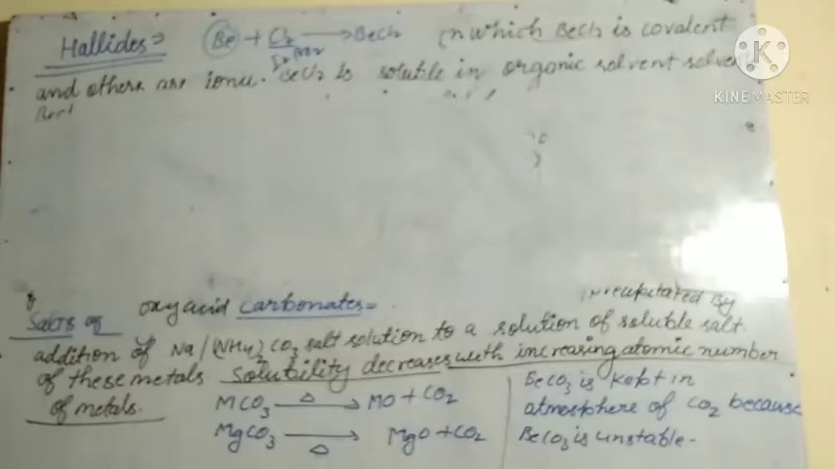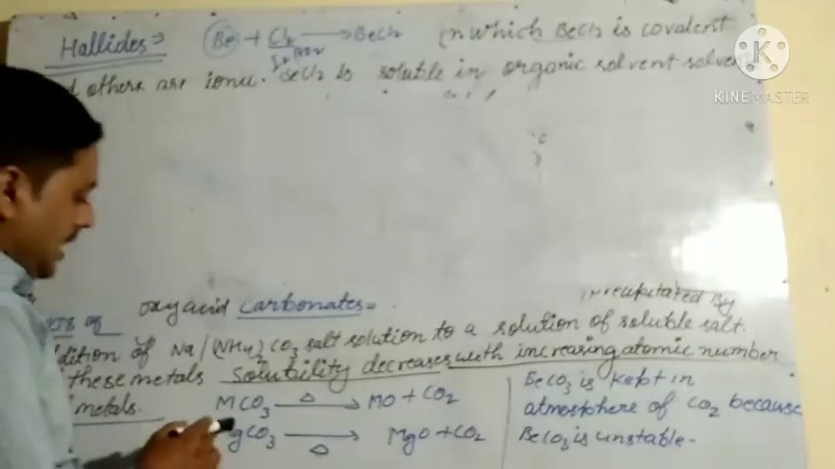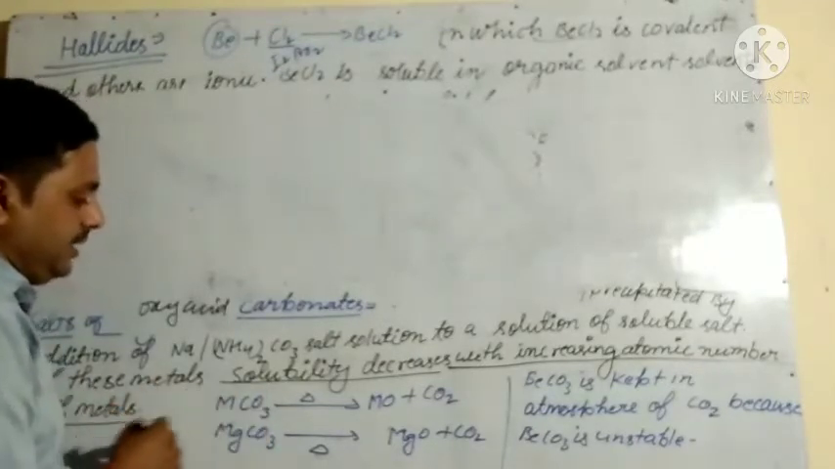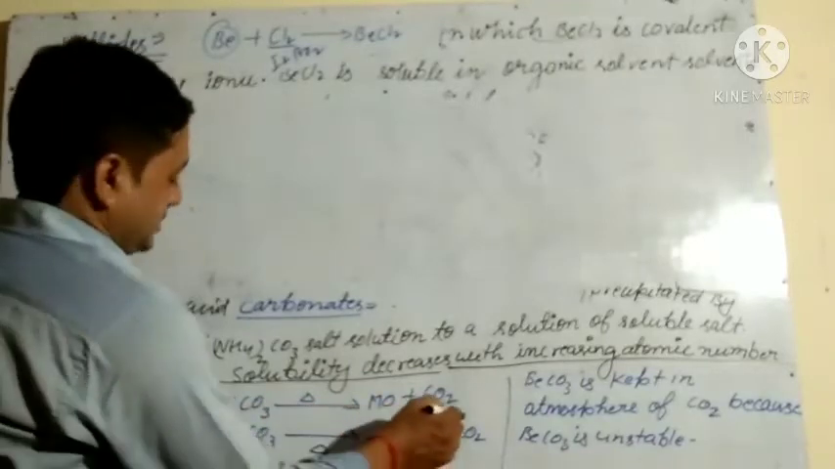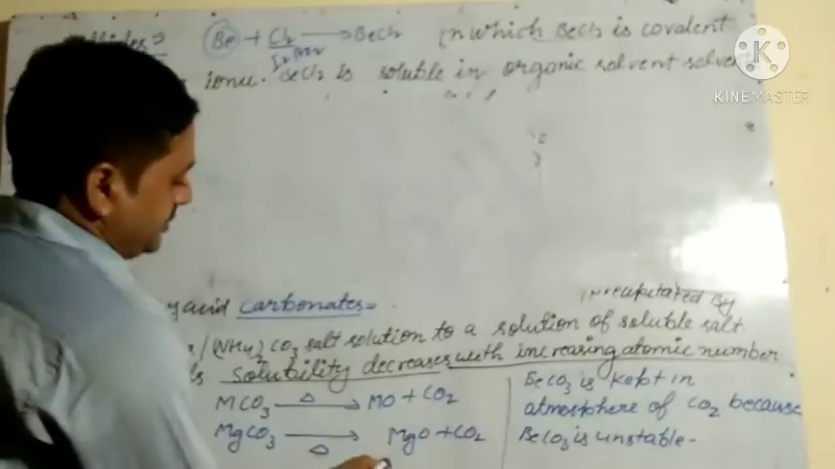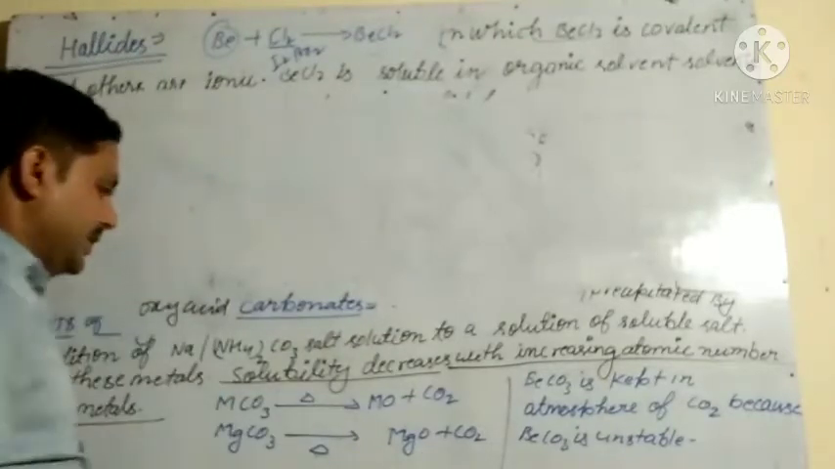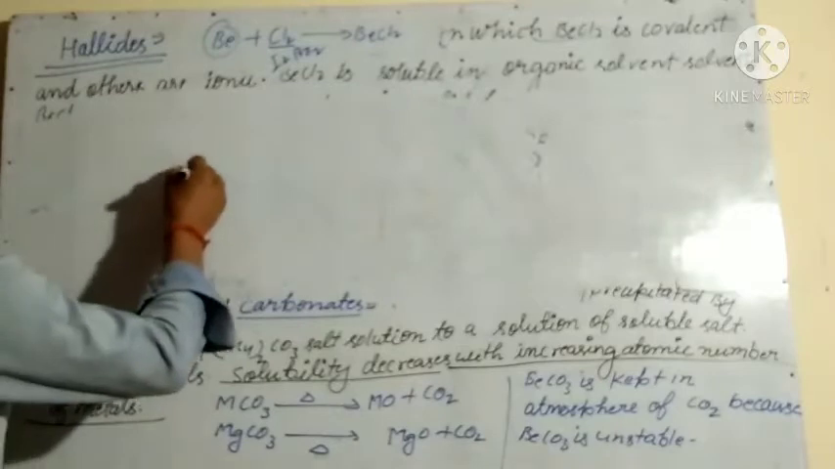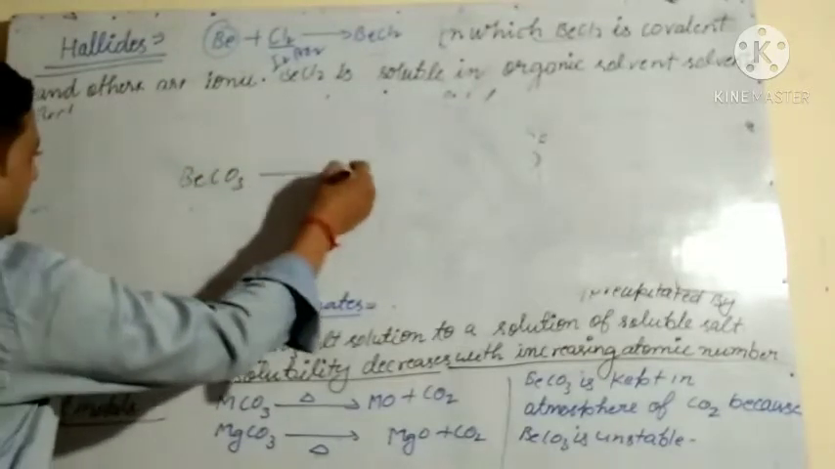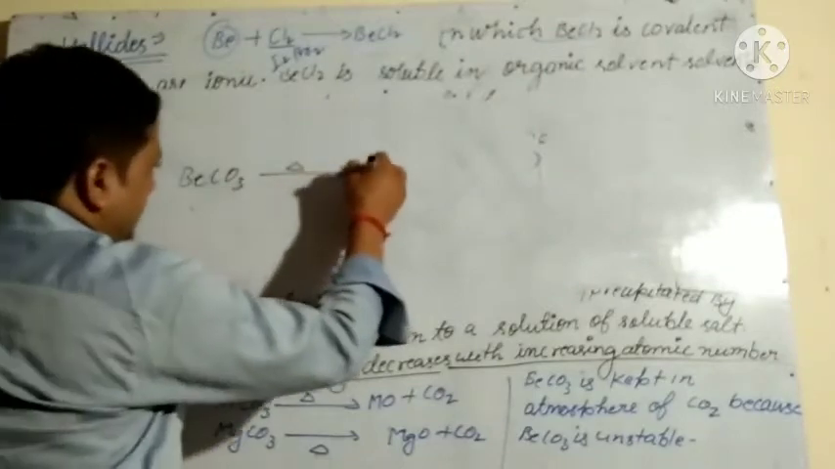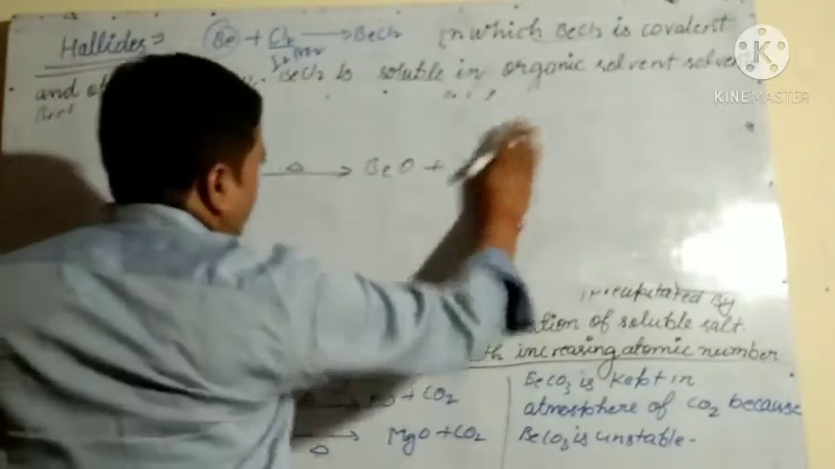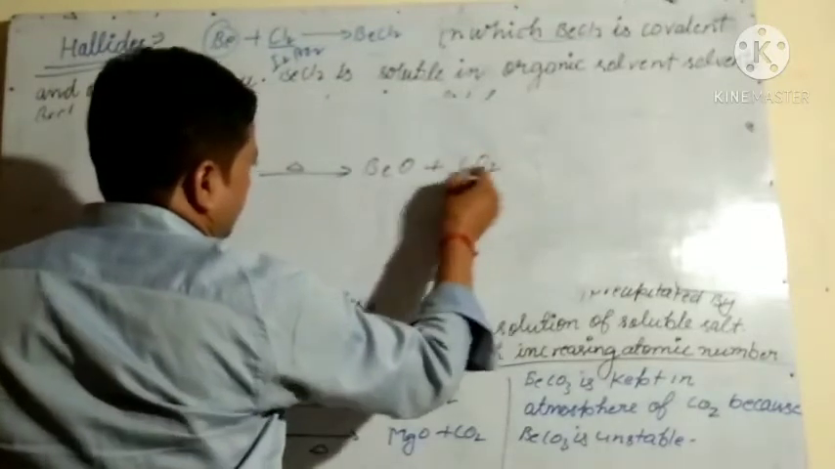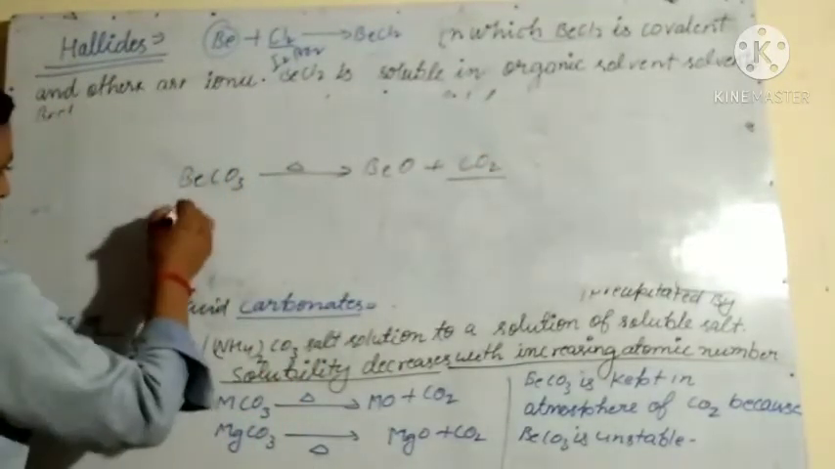And all the metal carbonates decompose into metal oxide and carbon dioxide. So I have taken MCO3, meaning any metal carbonate. When it is heated, it decomposes into MO plus CO2. MgCO3 gives MgO plus CO2. Other carbonates also decompose like this. If I take beryllium carbonate and heat it, it forms BeO plus CO2. Like this. Calcium carbonate, if you are taking.